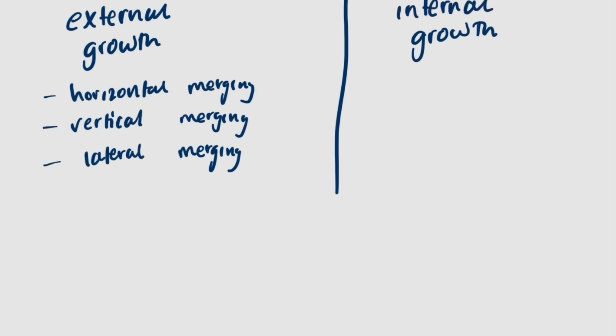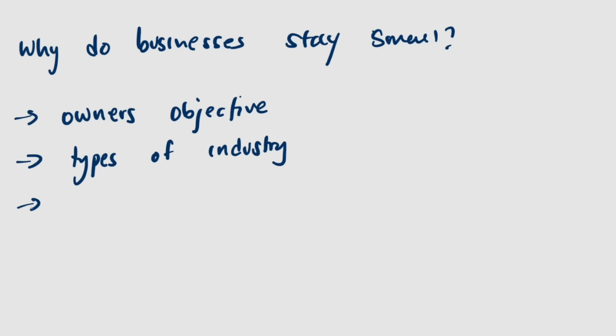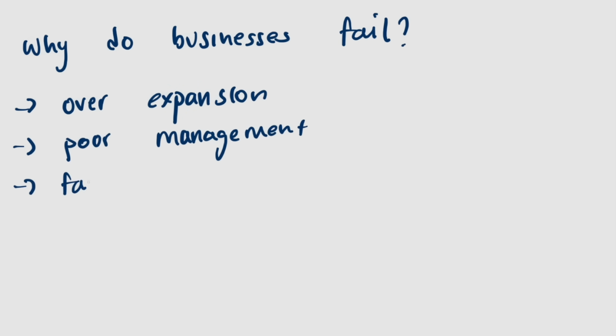We now ask ourselves, why do businesses stay small? We have 3: owner's objective, types of industry, and the market size. Secondly, why do businesses fail? We have overexpansion, poor management, failure to plan for change, and many more.